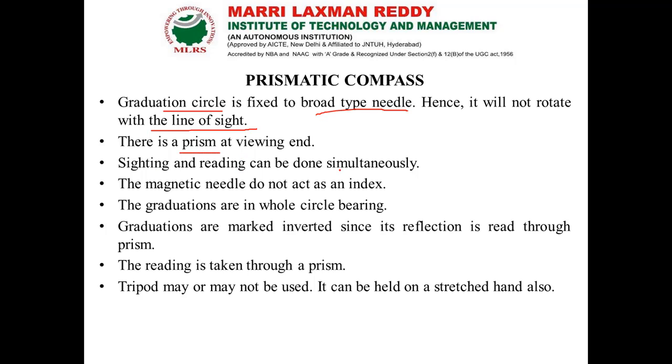Sighting and reading can be done simultaneously. The magnetic needle does not act as an index, meaning it won't act alone; it acts along with the graduation ring. The bearing system we have is called whole circle bearing. The graduations are marked inverted since the reflection is read through the prism. The reading is taken through a prism.